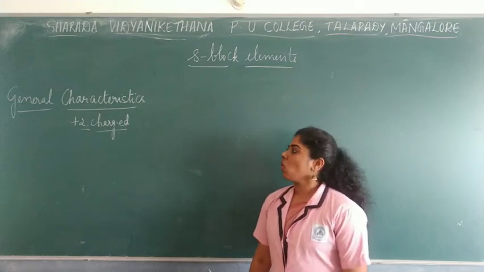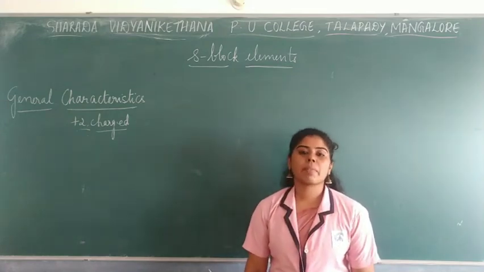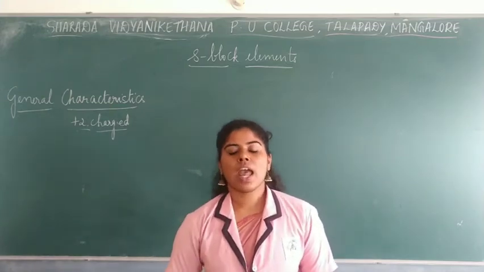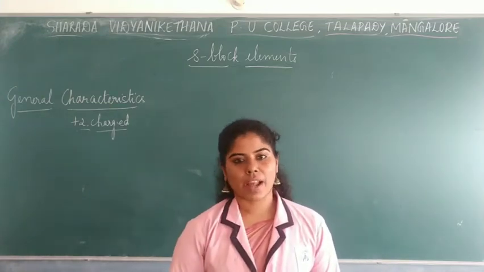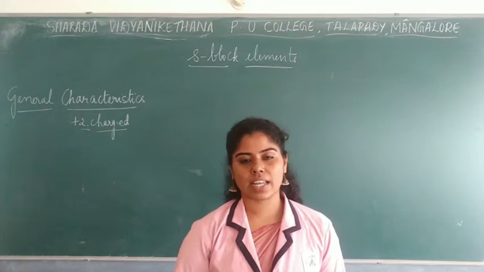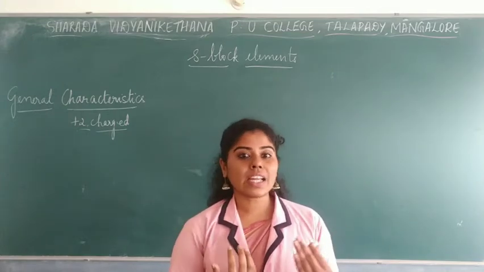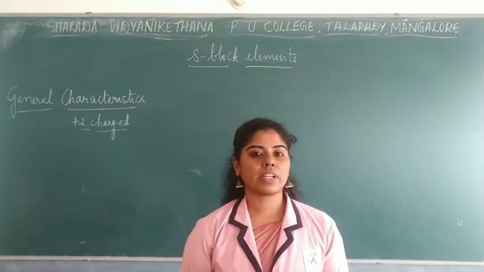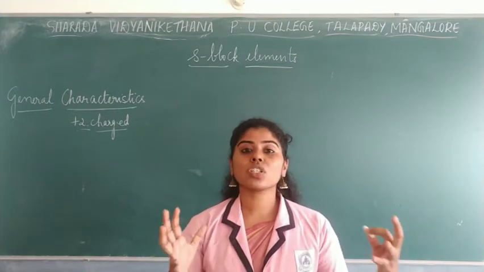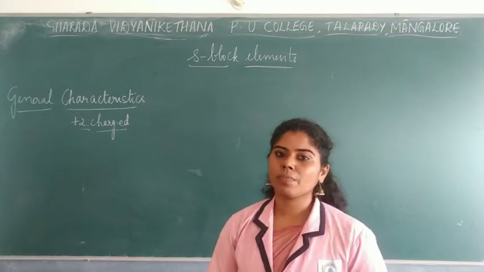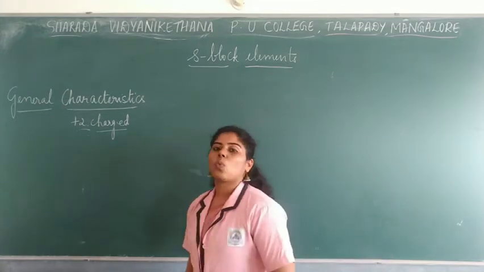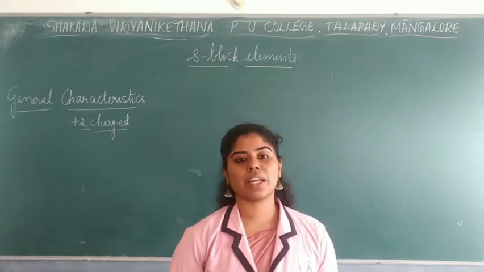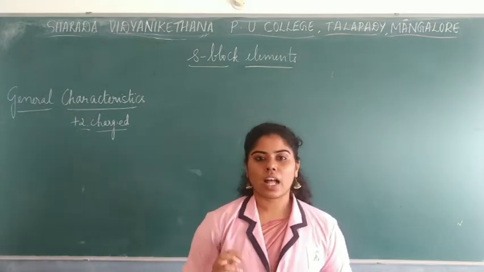And also beryllium oxide and magnesium oxide are usually covalent in nature. As you all know, beryllium and magnesium have a smaller size because of the increased nuclear charge. That is, the outermost electron and the nucleus have a force of attraction. Because of this, their size is also small. This is the reason why beryllium has a different or anomalous property compared to the other alkaline earth metals.